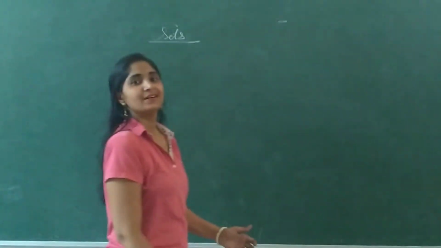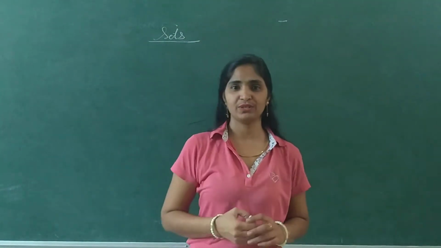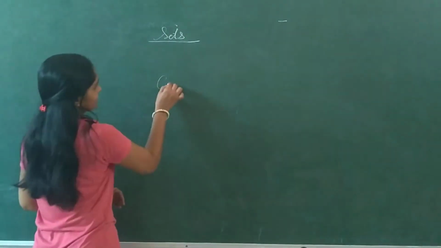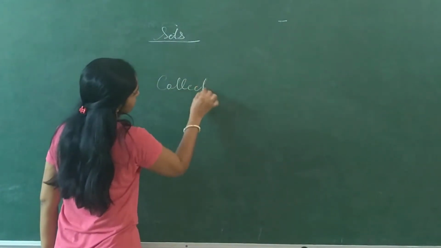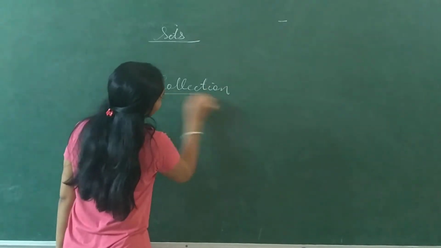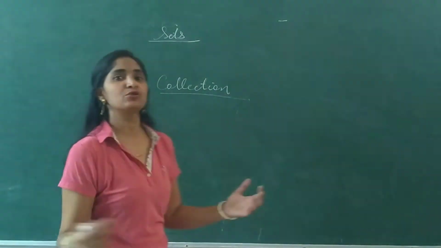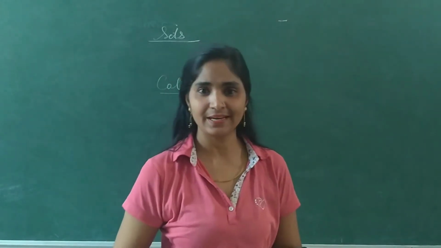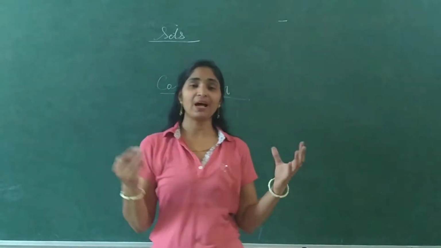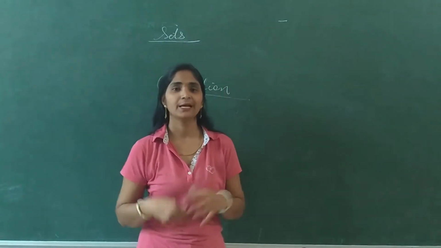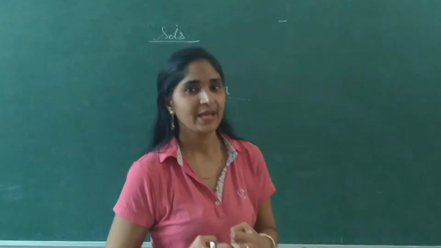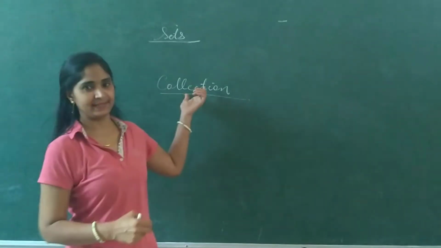Set: a well-defined collection of objects. Collection and sets are two different words. Collection means it may be the collection of anything, just like a collection of rivers in India, a collection of all past presidents in India, a collection of all English books in India. These all are collections, but we can't say that these are sets.